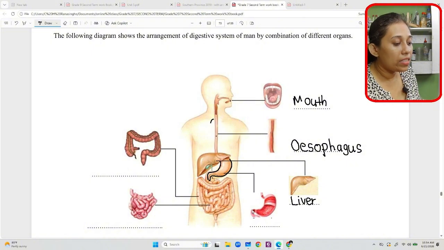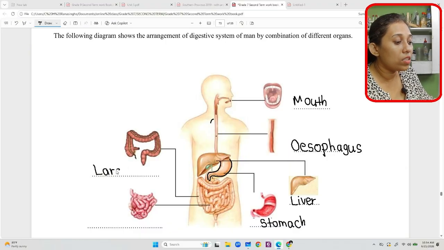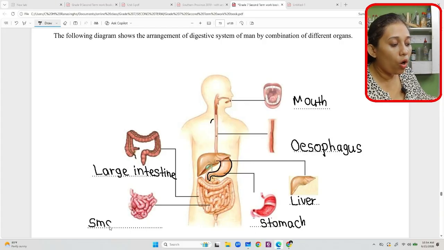And this is your stomach. This is your large intestine. And this is the small one, known as the small intestine.